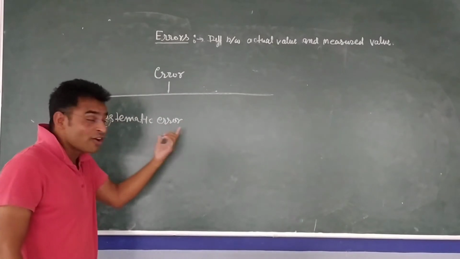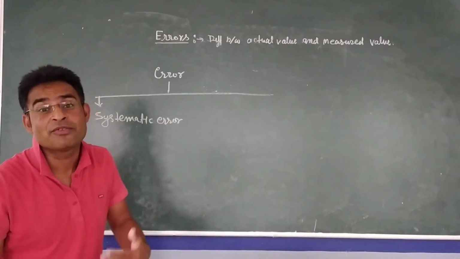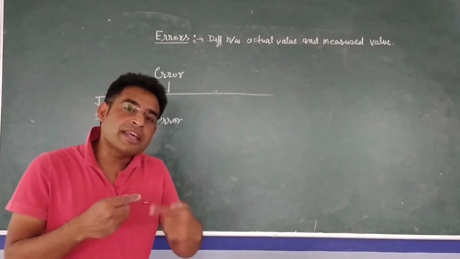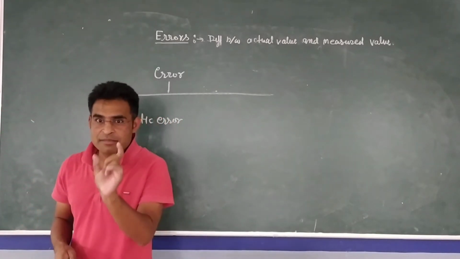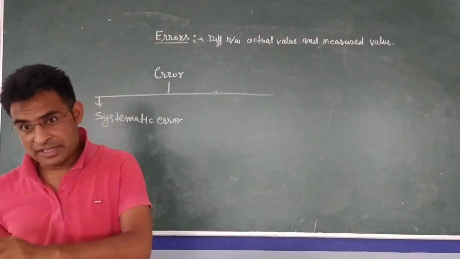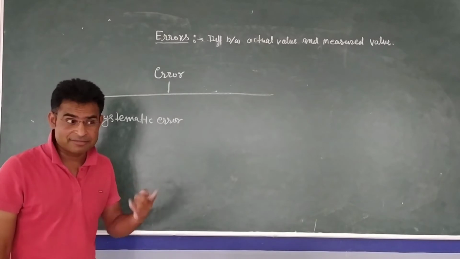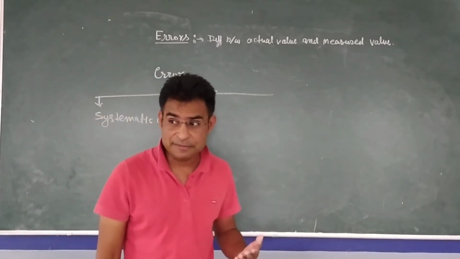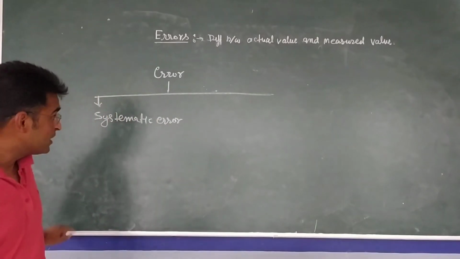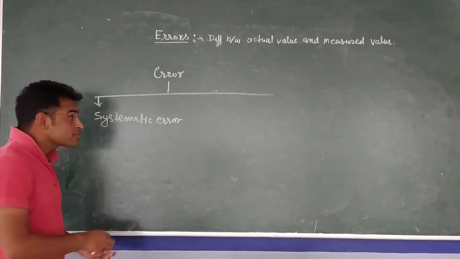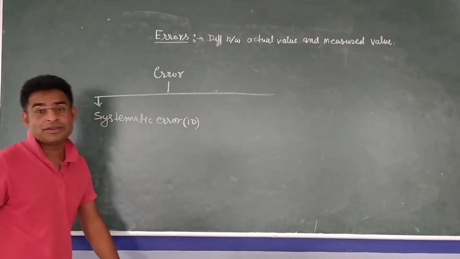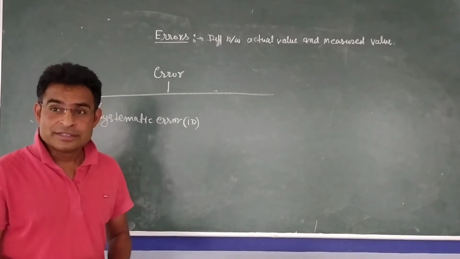So systematic error is always in one direction. That will be a one directional error. Whatever instrument error will be there, the same error every time it will repeat. Means that faulty meter reading 102 centimeter in place of 1 meter, whenever you repeat that measurement, every time that faulty meter will do the same mistake. It means systematic error is always one directional error. Either it will be positive or it will be negative.